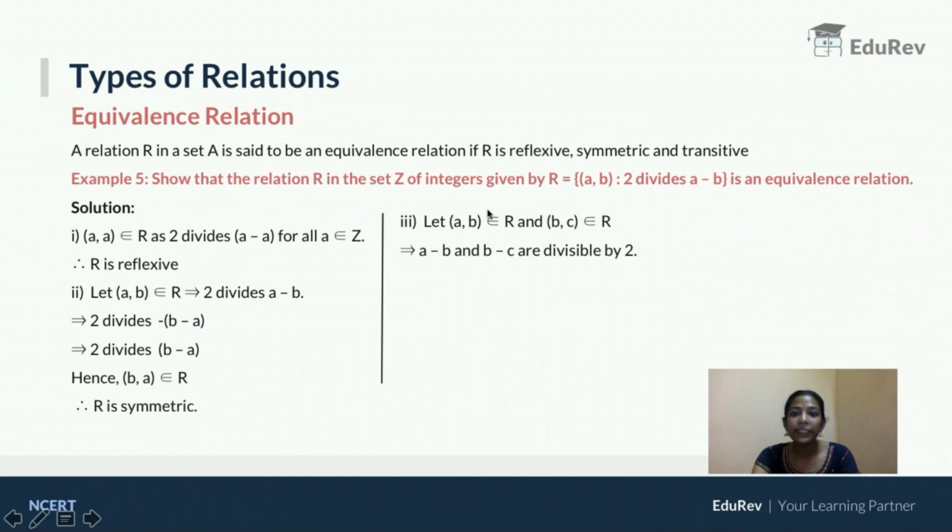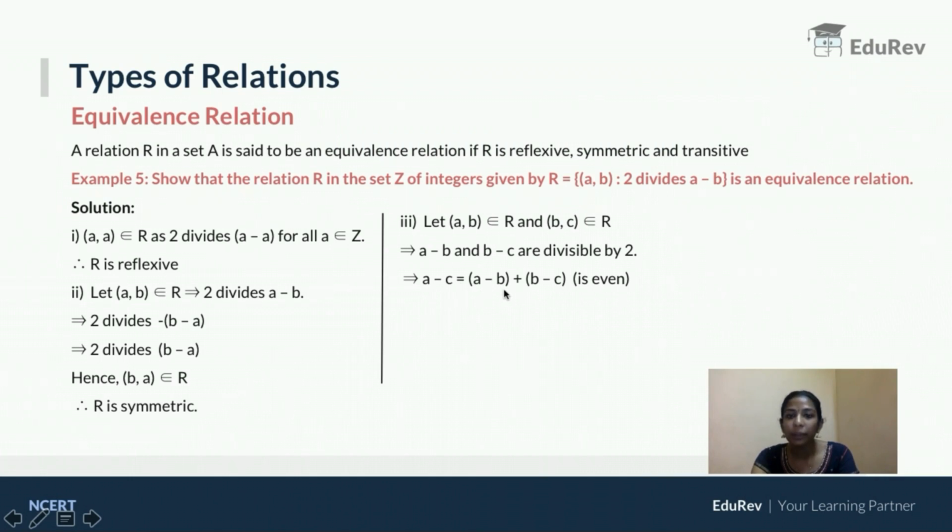So with this statement, what can I infer? A minus B is an even number and B minus C is also an even number. Now I am writing A minus C as (A minus B) plus (B minus C). What did I do? I subtracted B and I added B so that the equation doesn't get changed.